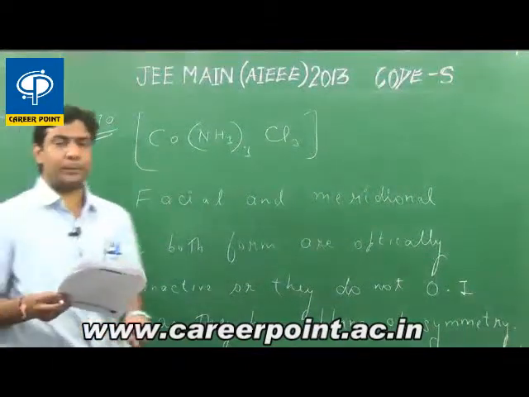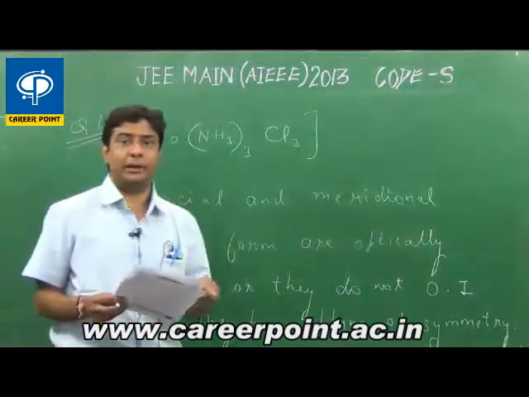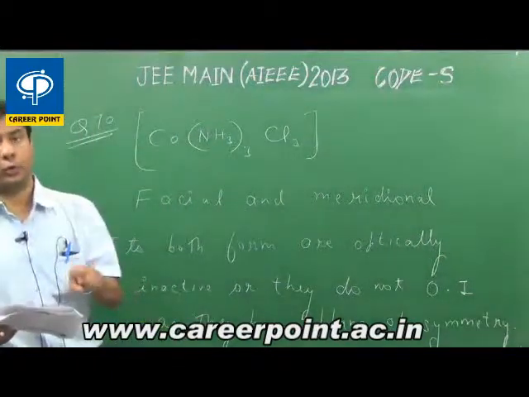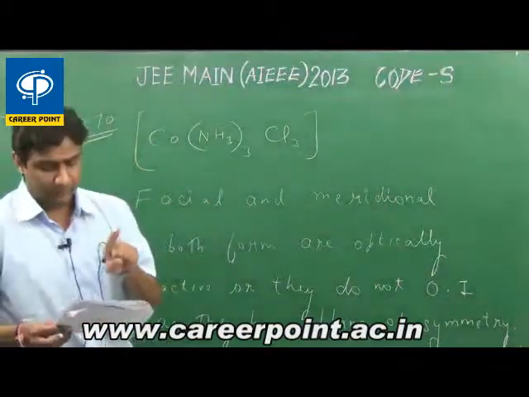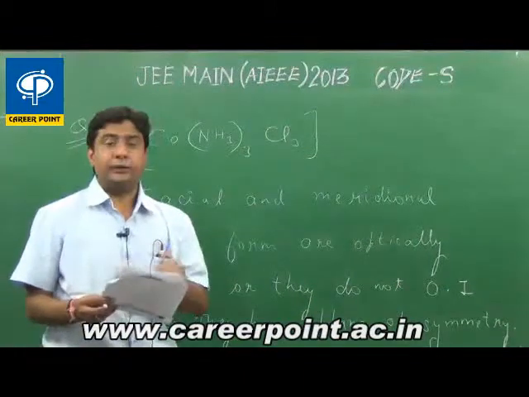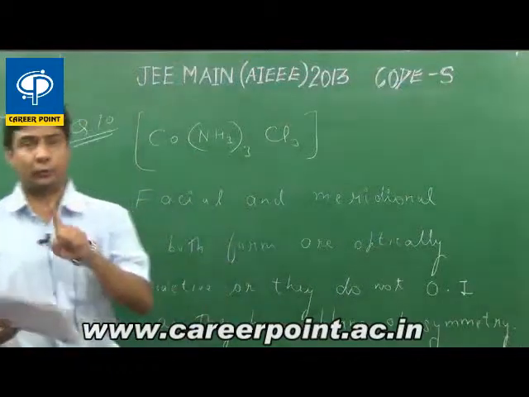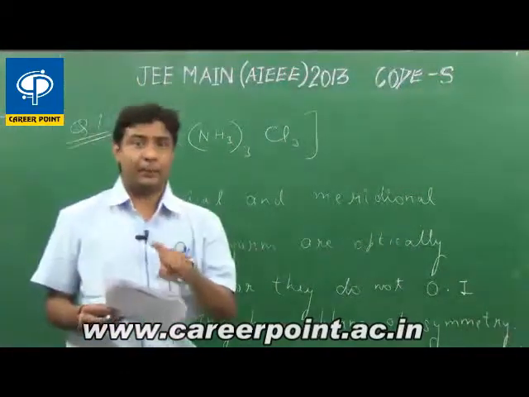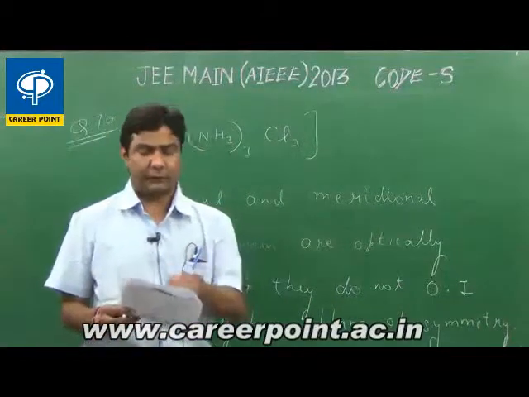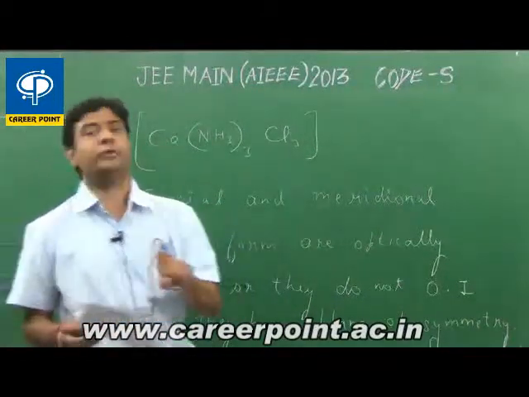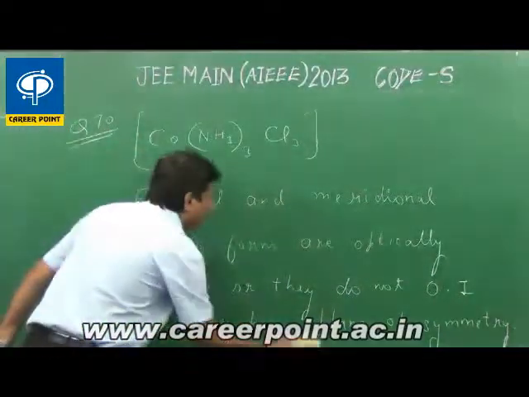While if we see the other options, that is option number 2nd, 3rd and 4th, they are optically active, or they will show optical isomerism, since they do not have a plane of symmetry. If we see the option number 2nd, it shows 4 geometrical isomers, but its 3 trans forms are optically inactive, but its cis form is optically active, since it does not have any plane of symmetry. I can show this.